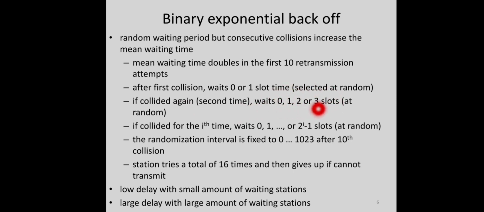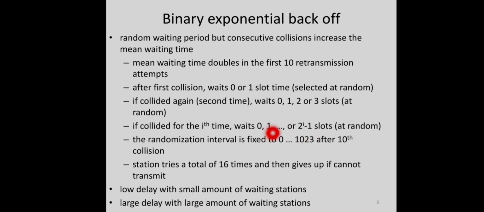Any slot among these 4 will be allocated randomly. So if it receives slot 3, it has to wait for the next 3 slots. Then only can it try for retransmission. Like that, after every ith collision, it has to wait this much time. One among these will be allocated randomly: 0 to 2 raised to i minus 1 slots.